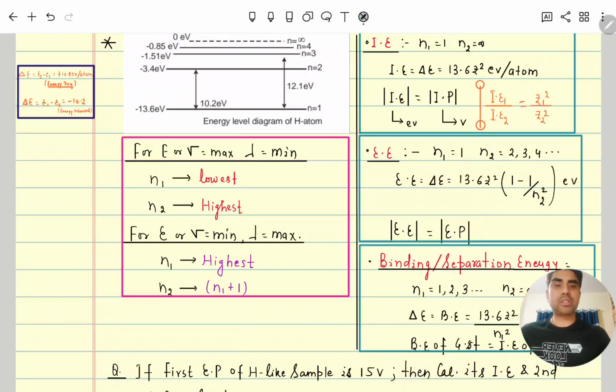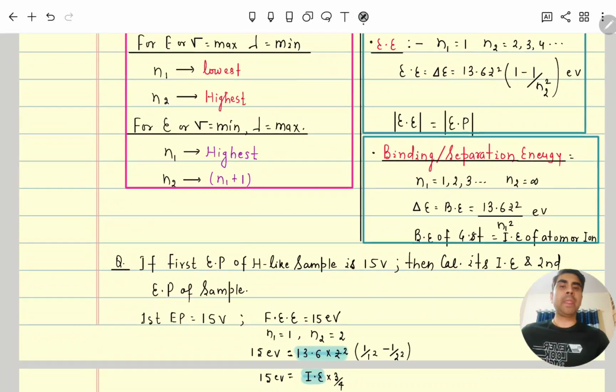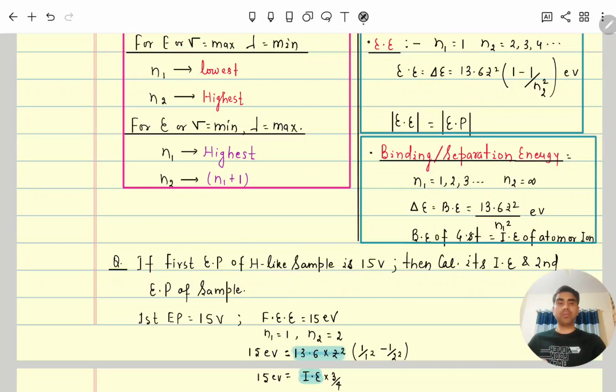Now third, we will discuss binding or separation energy. According to its definition, it is the minimum energy given to an isolated gaseous atom when the electron from any state, ground state or state 3, is sent to infinity. If we send it from the ground state to infinity, the binding energy will be the ionization energy.